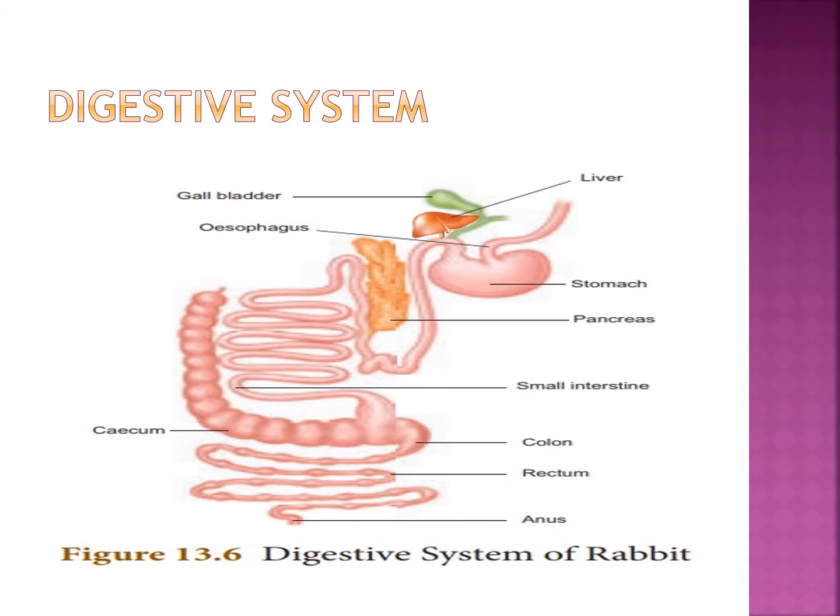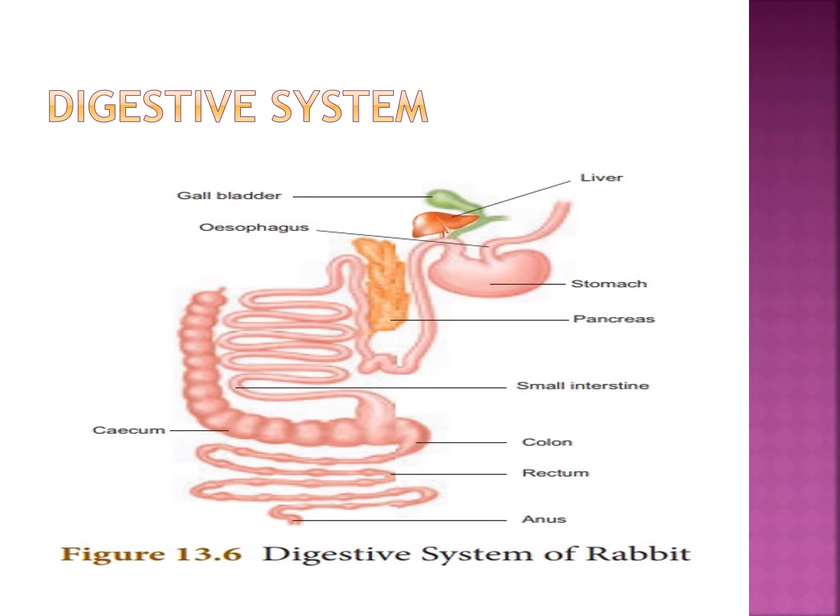The cecum is a thin-walled sac present at the junction of the small intestine and large intestine. That means the cecum is in between the small intestine and large intestine. It contains bacteria that help in digestion of cellulose.